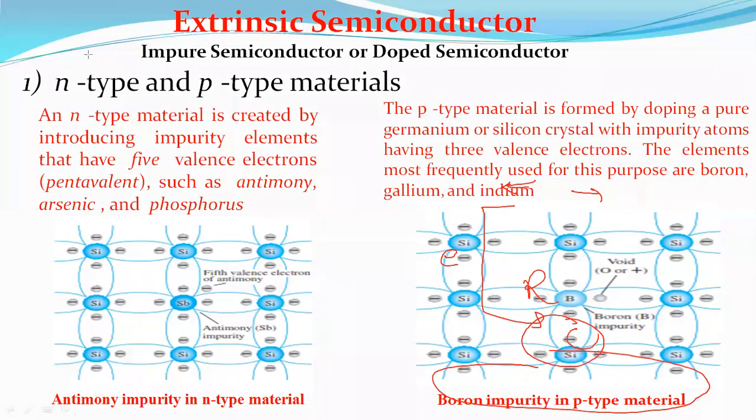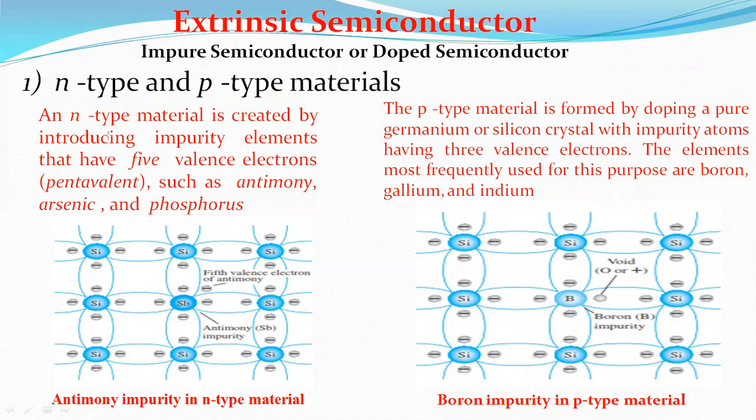Okay. This extrinsic semiconductor we can call as an impure semiconductor or doped semiconductor. This impure semiconductor is again classified into two types. One is N-type and the other one is the P-type, right? What is N-type material? Actually very simple. An N-type material is created by introducing impurity elements.